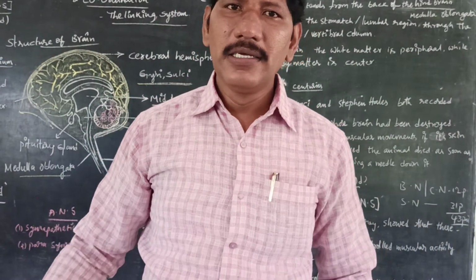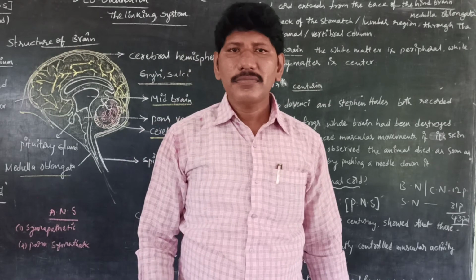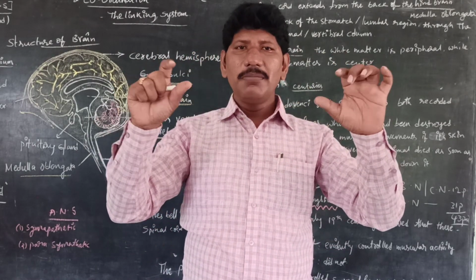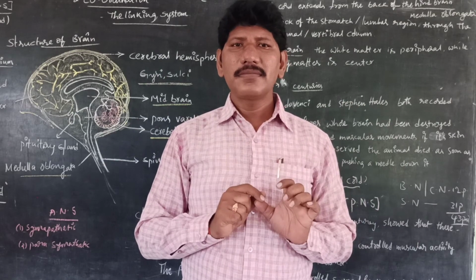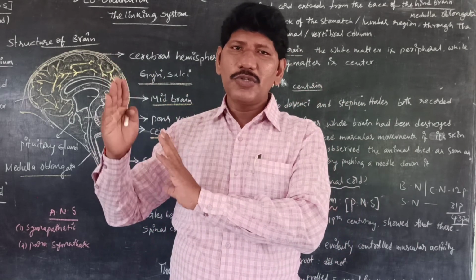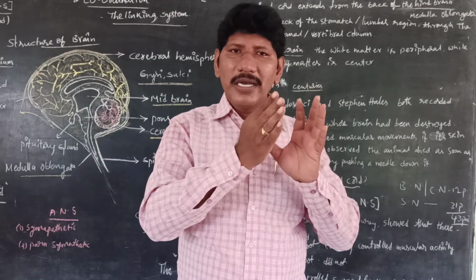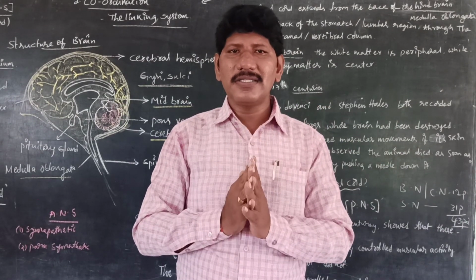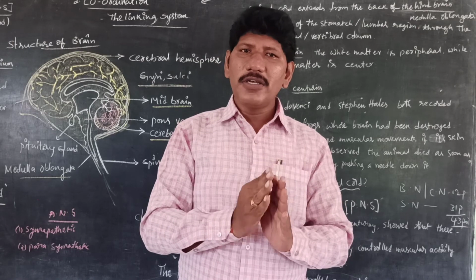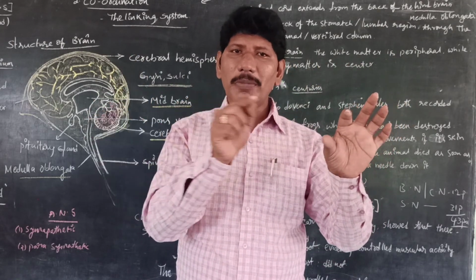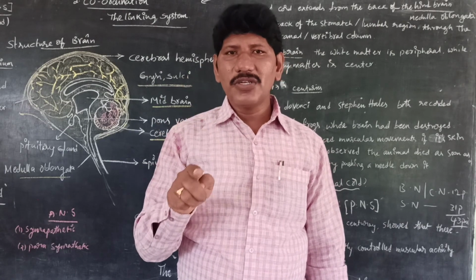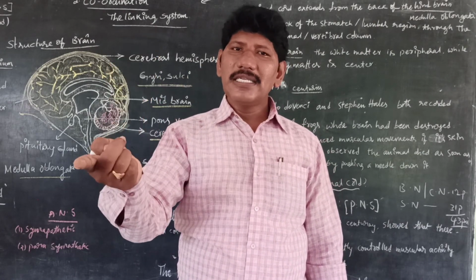So finally, I would like to conclude the concept. Till now, we discussed the central nervous system, meaning the brain and spinal cord. The peripheral nervous system means the cranial nerves, 12 pairs, and the spinal nerves, 31 pairs. Together, 43 pairs are called the PNS. Again, the peripheral nervous system is of two types: one is the somatic nervous system, the second is the autonomic nervous system. The autonomic nervous system is divided into sympathetic and parasympathetic.